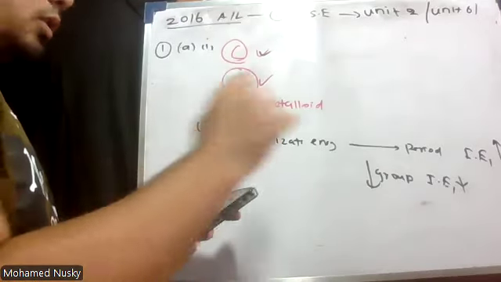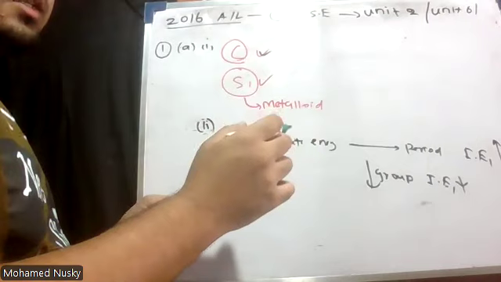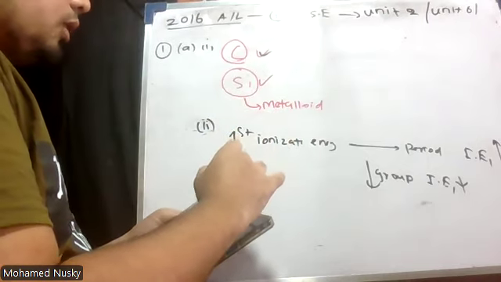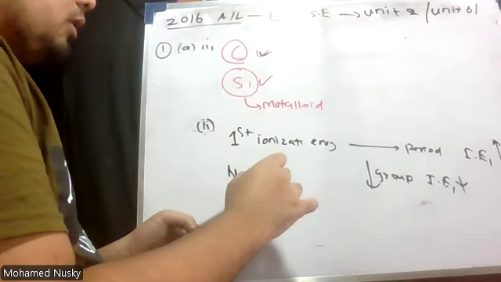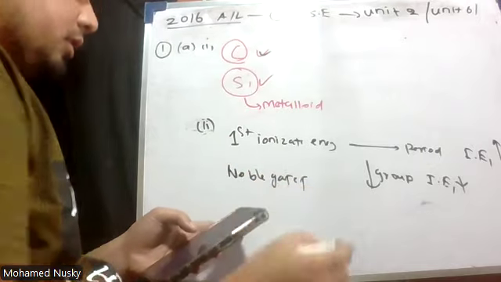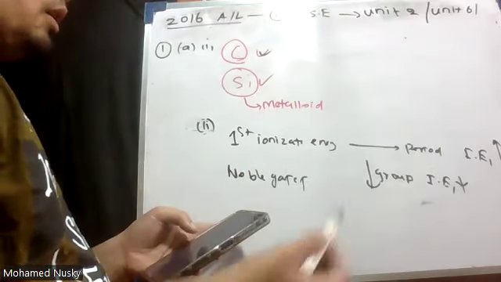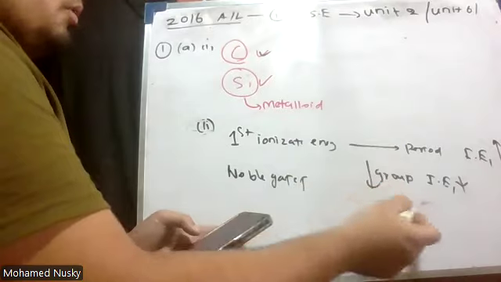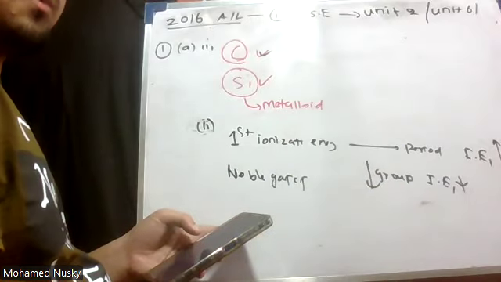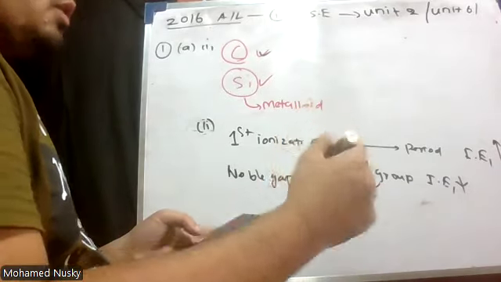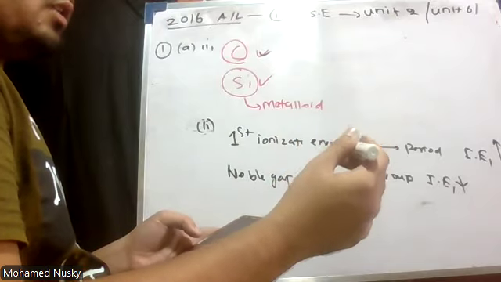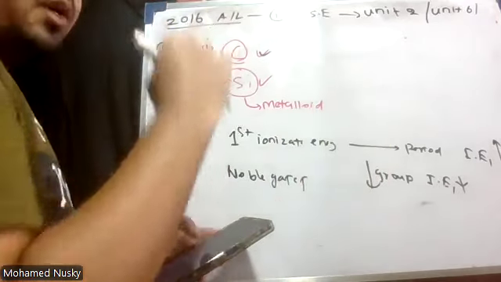Therefore, since first ionization energy increases across a period, for sure a noble gas should be the answer. Also, down the group ionization energy decreases. Therefore, the one with the highest first ionization energy should be at the upper level in the group.